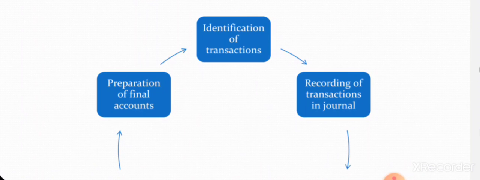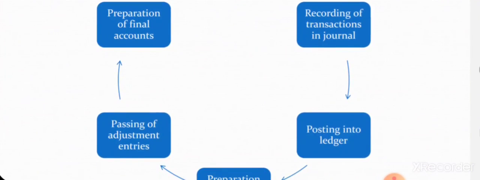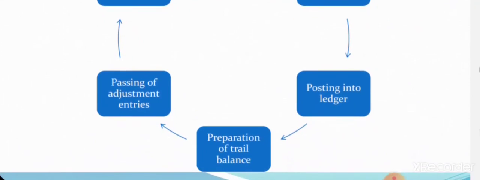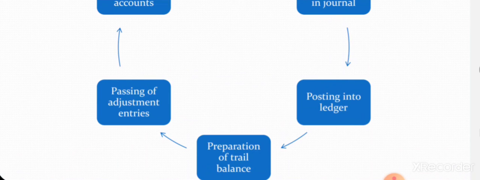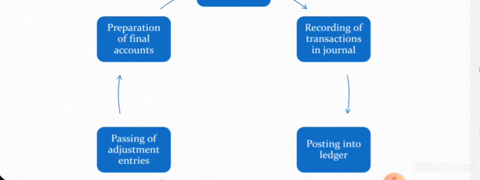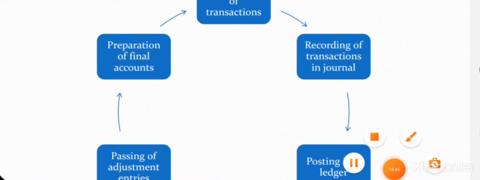The first stage is identification of transactions, then recording of the transactions in the journal, then posting, that is classification, into the ledger, then preparation of the trial balance, that is summarizing, then passing adjustment entries, and finally the preparation of the final accounts. So I hope till now it is clear.